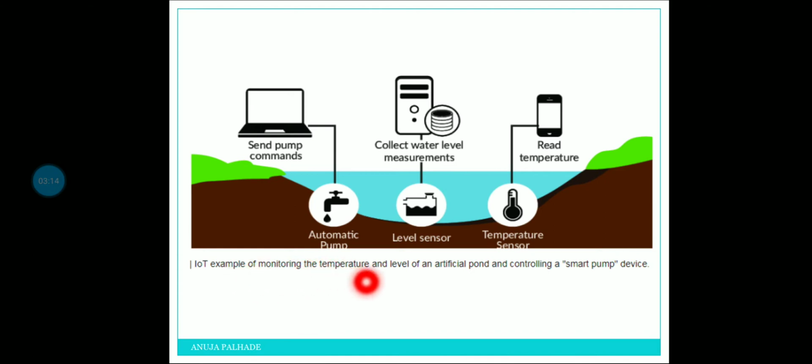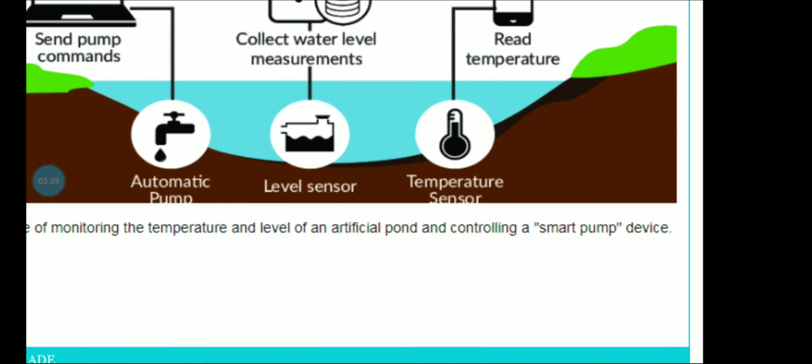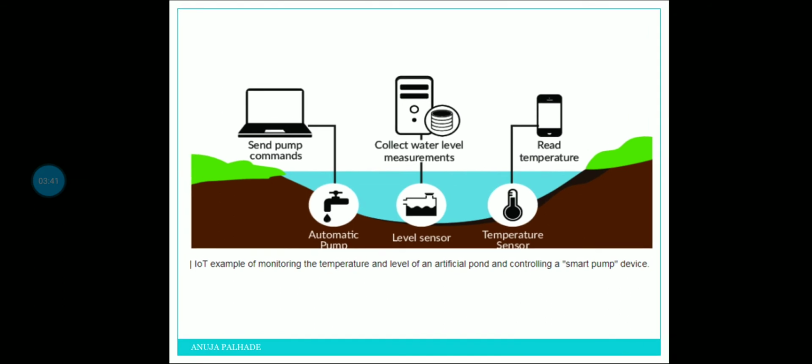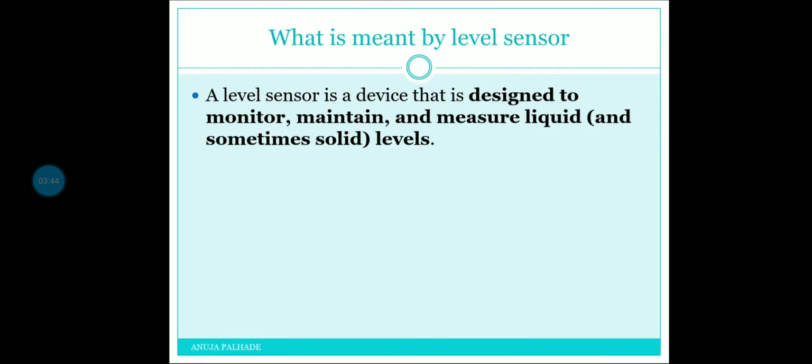An IoT example of monitoring the temperature and level of an artificial pond and controlling a smart pump device. See, there is a smart pump device, and this is the artificial pond created by the user, and the sensor is fixed inside the pond. Now that artificial pond is continuously monitored using this kind of level sensor, you can see inside the image. So this is one real life application.